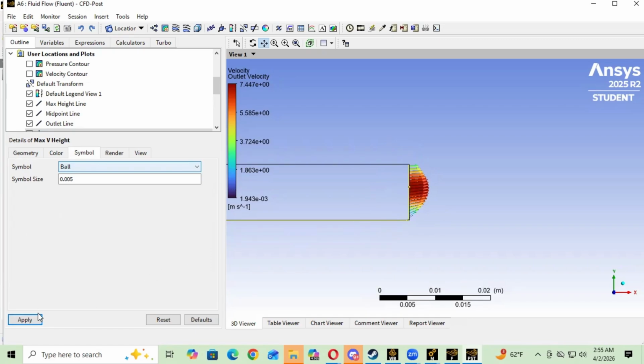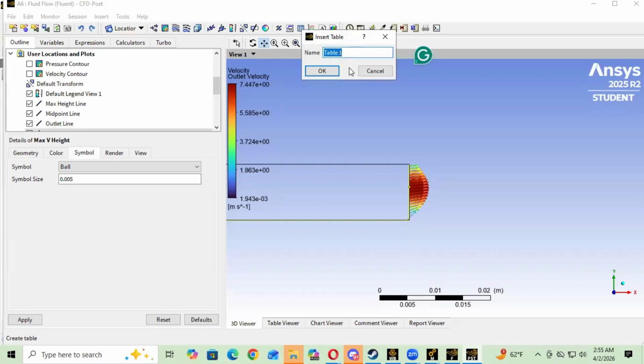All right, so now that we have this, we're going to go up here. We're going to create a table. This table, I just call it max velocity and height.